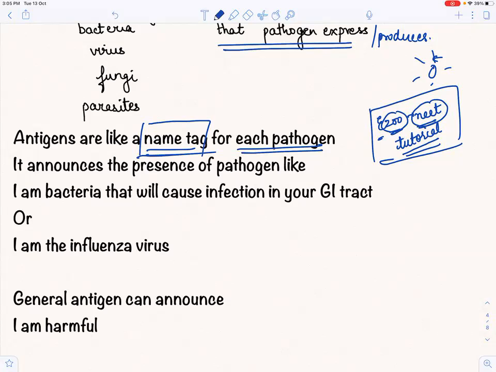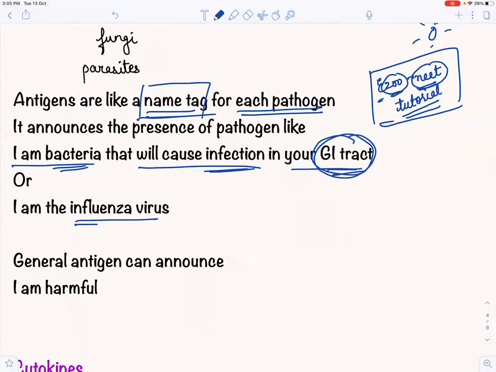Similarly, the antigens भी body में आके announce कर सकते हैं. क्या announce कर सकते हैं? They are like a name tag. I am bacteria that will cause infection in your GI tract, right? अब इसने बिल्कुल बता दिया कि हम बैक्टीरिया हैं, हम इन्फेक्शन करेंगे तुम्हारी बॉडी में GI tract. अब बॉडी को पता चल गया, अच्छा भाई बैक्टीरिया है, ये इन्फेक्शन करेगा GI tract में, तो उसने GI tract के immune response को फटाफट बढ़ाना शुरू कर दिया. Or it can say, I am the influenza virus, I will do flu to you. फ्लू हो जाएगा आपको. I have entered your body and I am the influenza virus.